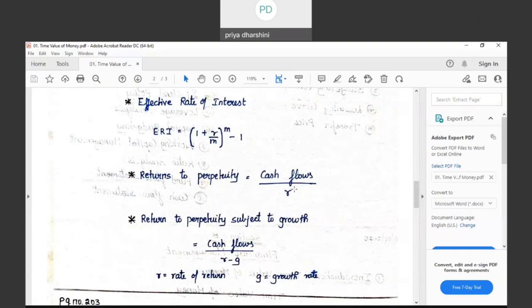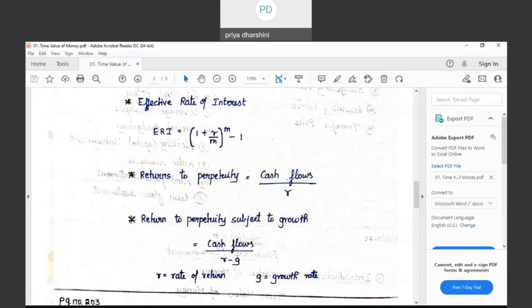So whenever I am investing in share capital, the organization will progress in its performance and later it will start giving more dividend to the shareholders. So in such case, earlier if it was giving you 10 rupees as dividend and later it is giving you 12 rupees as dividend, which means 2 rupees is the increase. That 2 rupees is because of the growth of the organization. So whenever they have given us the growth rate, the return to perpetuity will be cash flows divided by the rate minus growth. Whatever is the rate of return minus the growth rate.